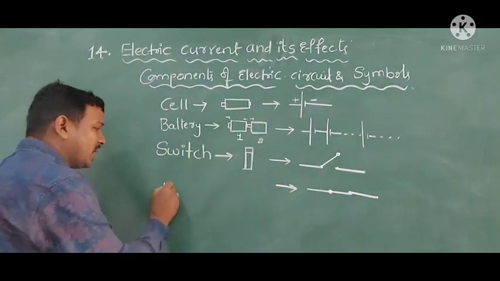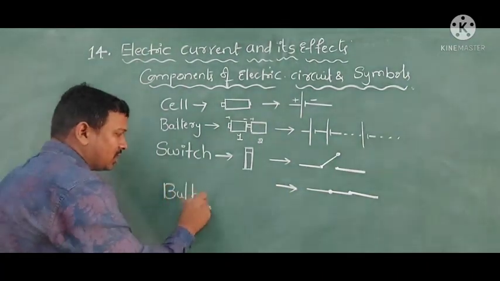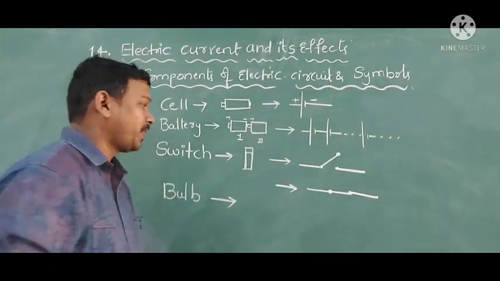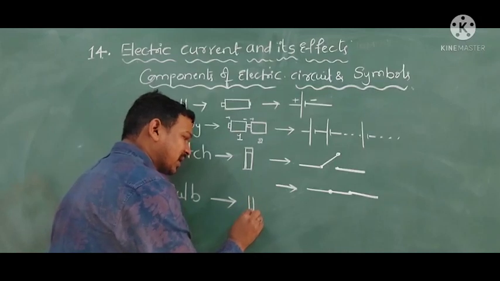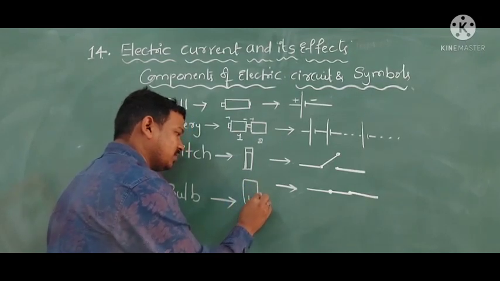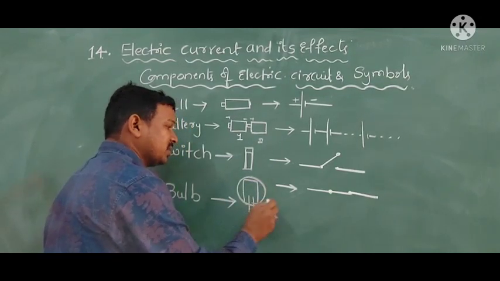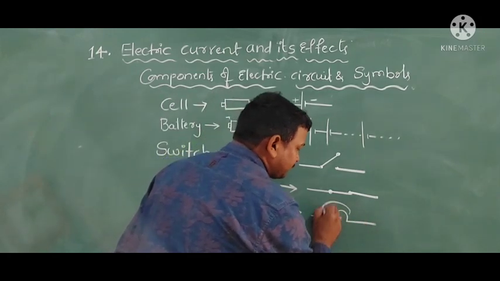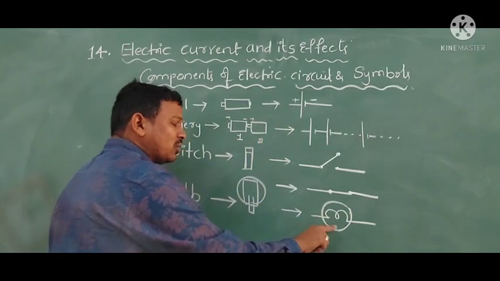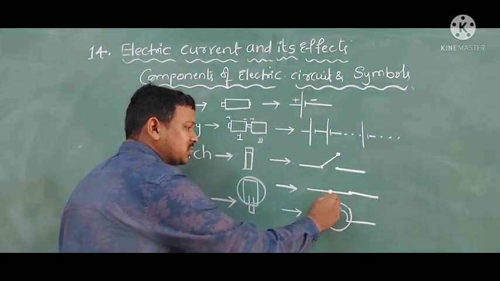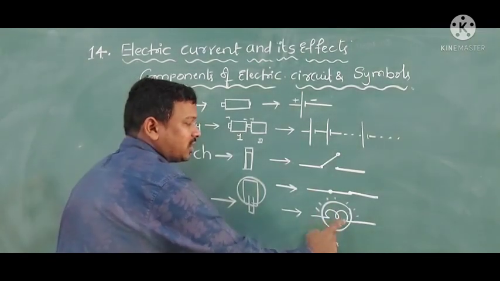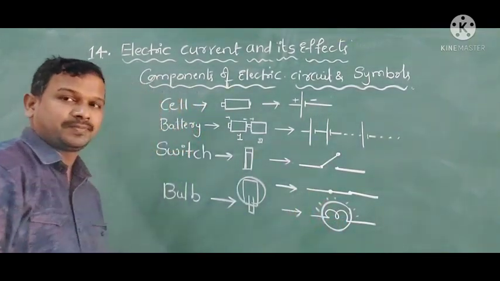Next, coming to the bulb. The bulb uses the electrical energy. Generally the bulb will be like this in our home, or like this. The representation of the bulb in the circuit will be like this. Here the bulb is in off position. Whenever the circuit is on, then the circuit is closed, and the bulb will glow like this.